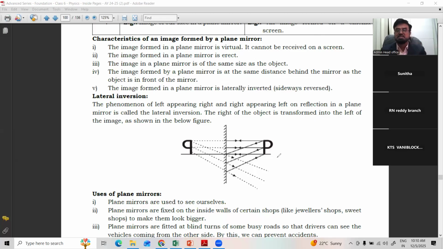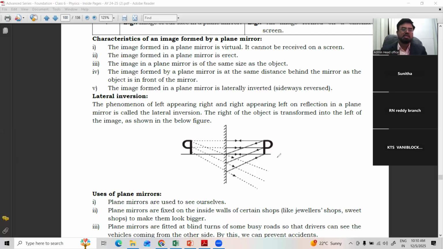That's why when you see an ambulance, the letters are written in reverse, so that the person who is viewing from the mirror can see it correctly. Observe carefully the next time you see an ambulance. The letters of the word ambulance are written in reverse, inverted, so that when you are seeing through the mirror, any four-wheeler or two-wheeler can see the word ambulance straight, because the image formed by the plane mirror is laterally inverted.